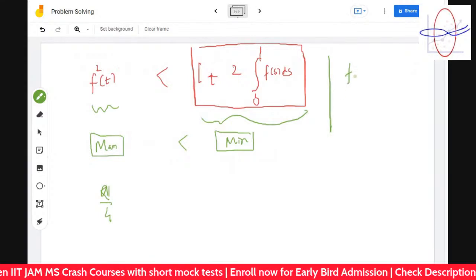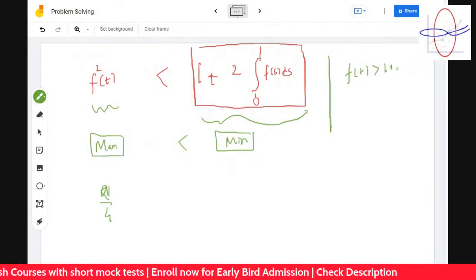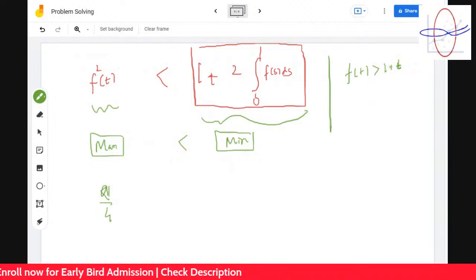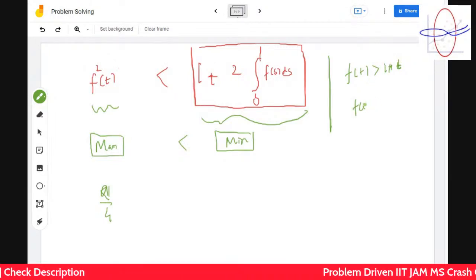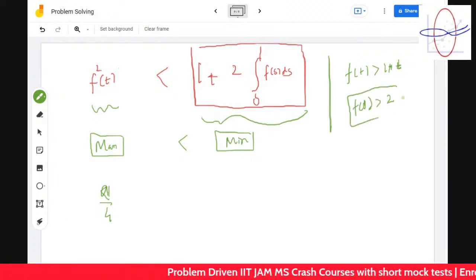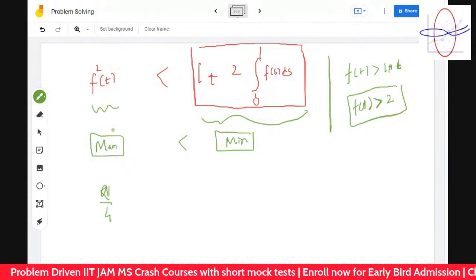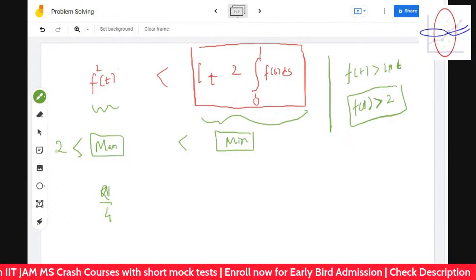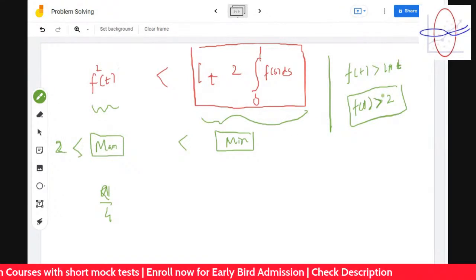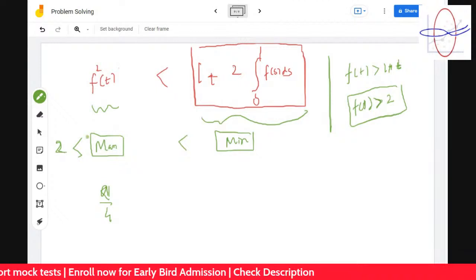So the maximum value is always ft, f1 is always greater than 2. That is done. Okay, so the maximum value must be always greater than 2. We know that because f of 1 is always greater than 2. So the maximum value is always greater than 2 in this case.